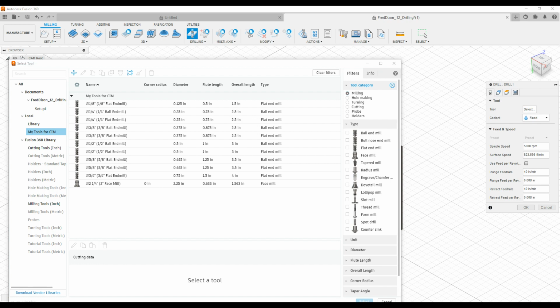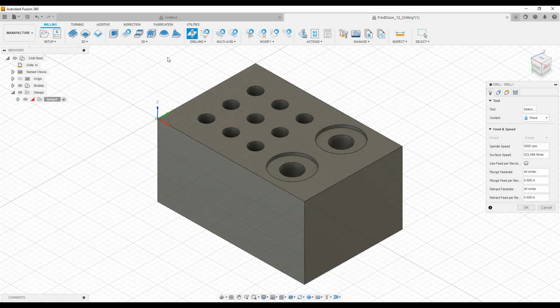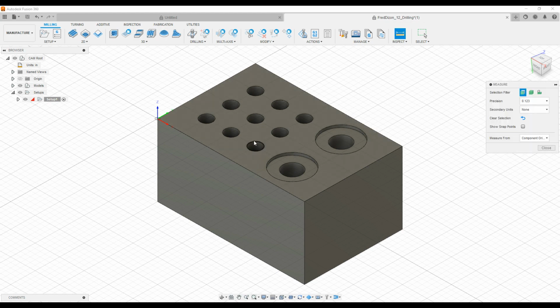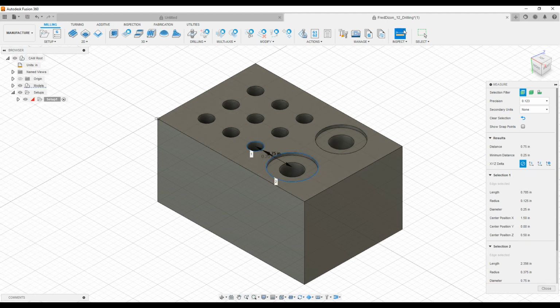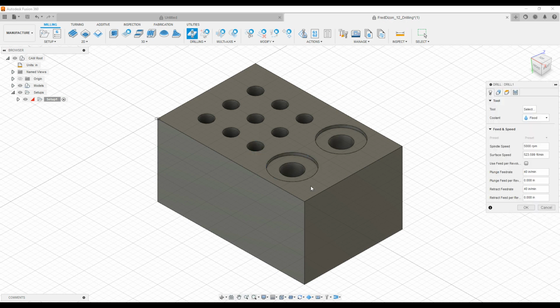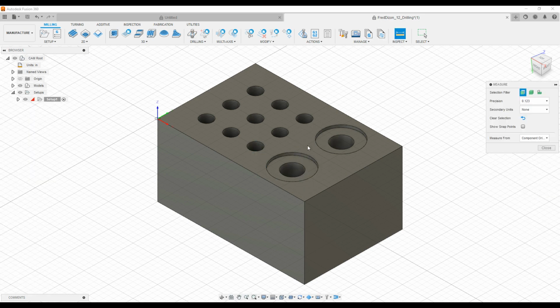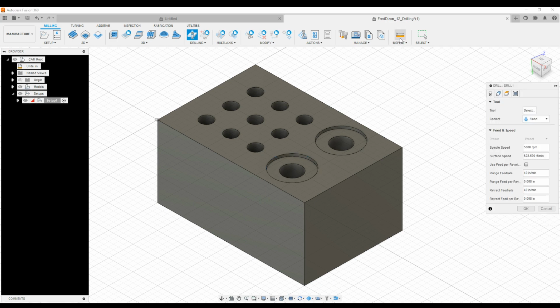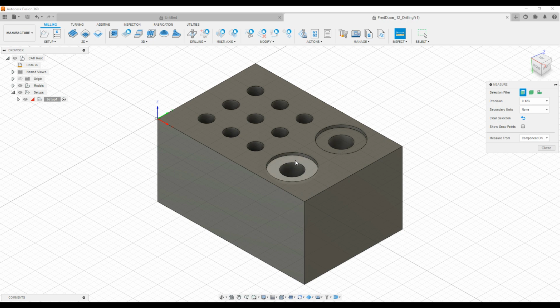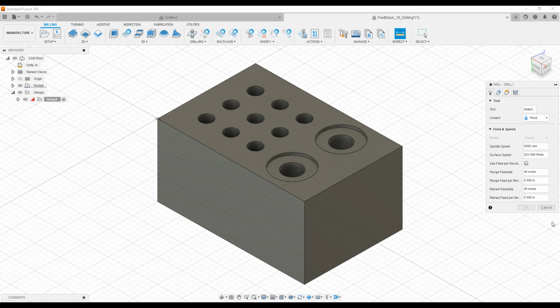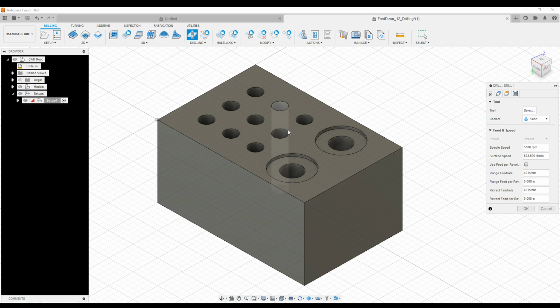Let's go back to the model and measure the size. So let's go inspect it. This one is 0.25. Let's inspect again, close that. This one is 0.75. Let's close that. And then this one right here is 0.375. So since our smallest one is 0.25, the tool we're going to use will be a 1/4 inch tool.